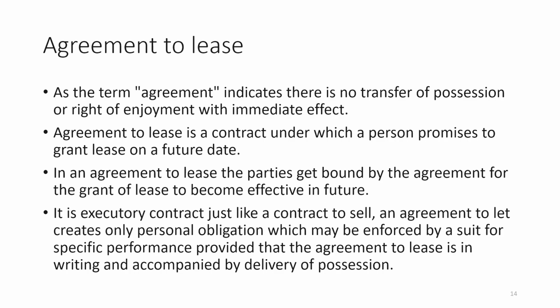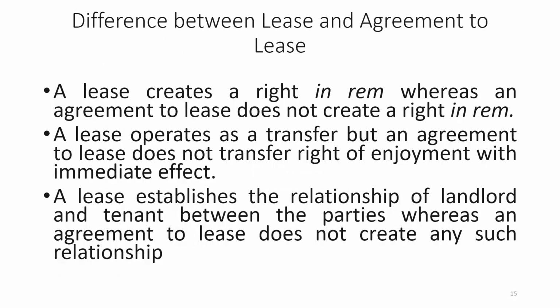An agreement to let creates only a personal obligation which may be enforced by a suit for specific performance, and the agreement to lease is in writing and accompanied by delivery of possession. So, here this agreement to lease is only a right in personam, whereas the lease itself is a right in rem. Because an agreement to lease you can enforce just against the person who has created that, but once the lease has been created, it can be enforced against others. That means no one can interfere with the right of enjoyment of that particular immovable property.